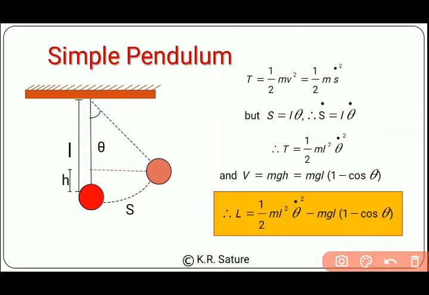Now second, that is potential energy. Again we know that the system is under gravitational force, so the potential energy will be mgh. Here we are calculating this from the ground. So what could be h?